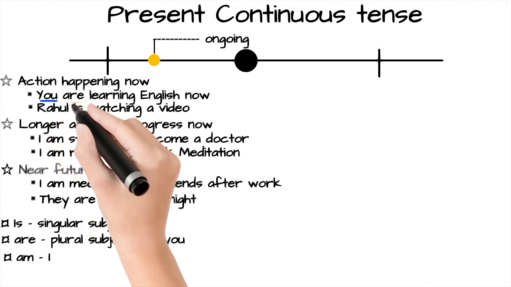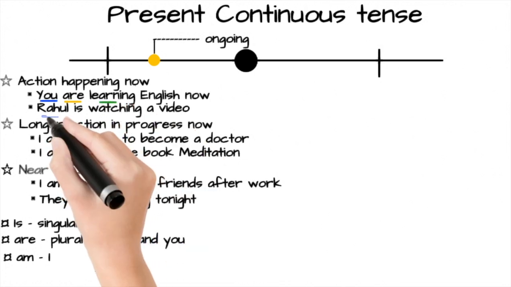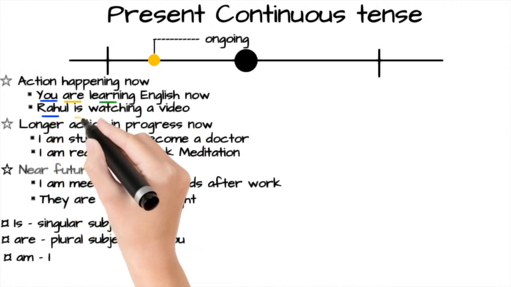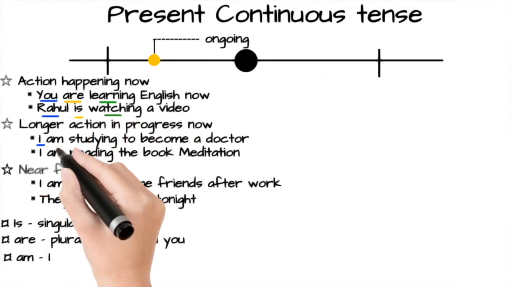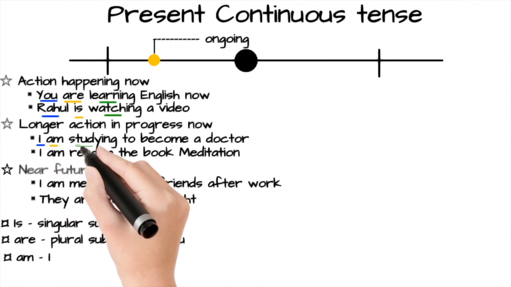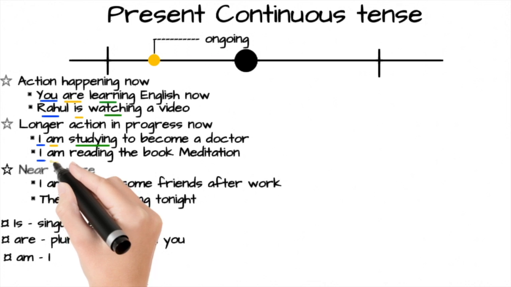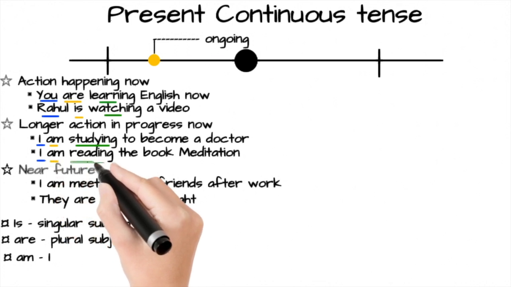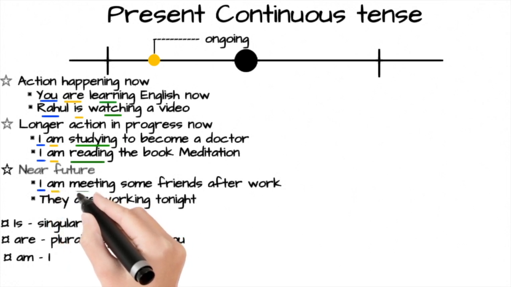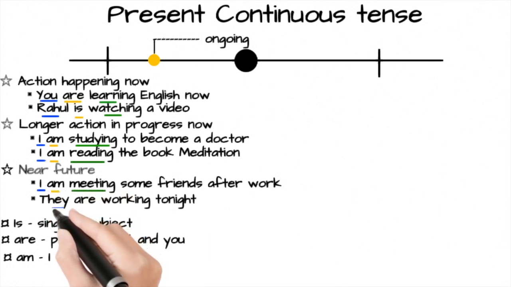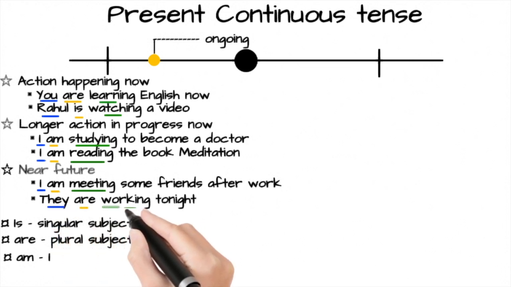You is a subject, are is a helping verb, learning is an action verb. Rahul is a singular subject, is a helping verb, watching is an action verb. I is a subject, am is a helping verb, studying is an action verb. I is a subject, am is a helping verb, reading is an action verb. Similarly, I is a subject, am is a helping verb, meeting is an action verb. They is a subject, are is a helping verb, working is an action verb.